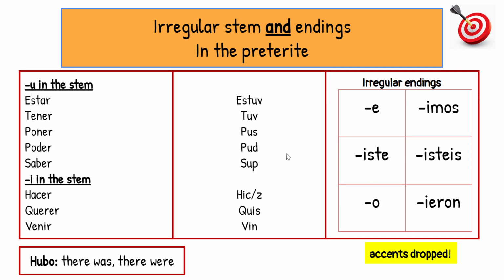Okay? So if you have a stem change, an irregular stem change, these are some weird things you've never seen before. If you have an irregular stem change, the endings are also different in the preterite. Haber, hubo, is the form of hay, there is or there are. Hubo, there was, there were. It's just a weirdo, right? And remember, our accents are dropped.